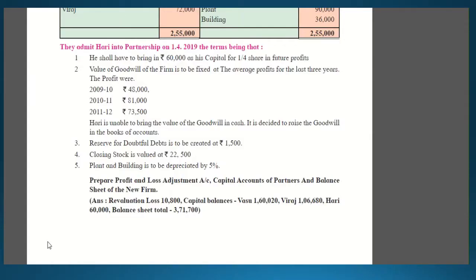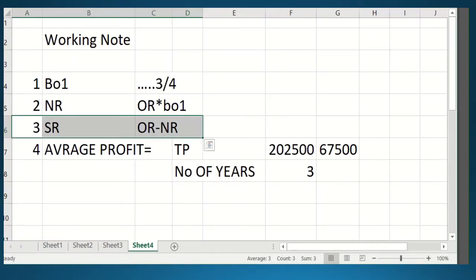After that, reserve for doubtful debt is given. So this is a decrease in asset, and you know what the journal entry for a decrease in asset is: revaluation account debit to asset account. Closing stock is valued at 22,500, and in the balance sheet it is given as 25,500. It means closing stock is also a decrease in asset. So again the entry will be revaluation account debit to asset account. Plant and building depreciation is also a decrease in assets. So again revaluation account debit to asset account. So all these entries will be made, students, and very basic information is given. So let's get started on how we will solve this problem.